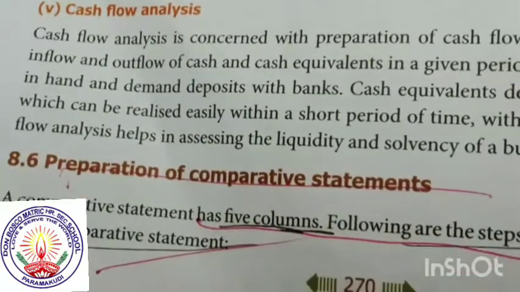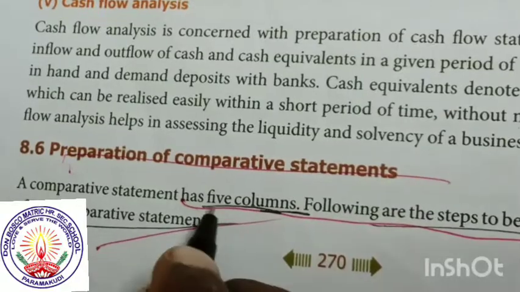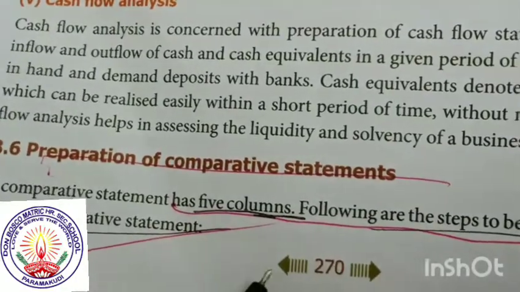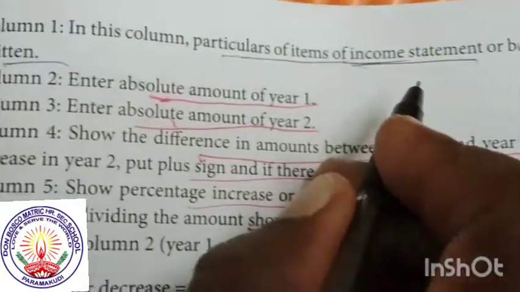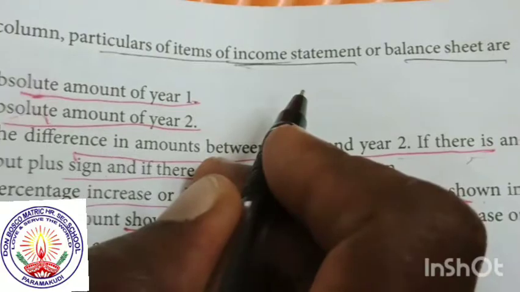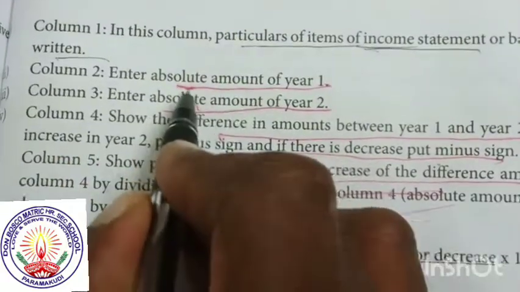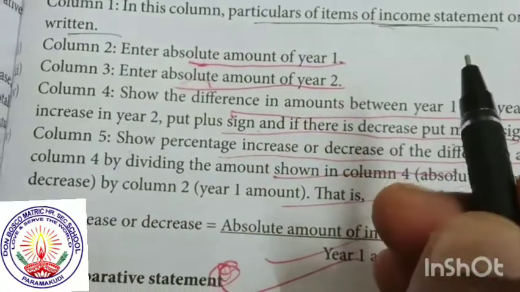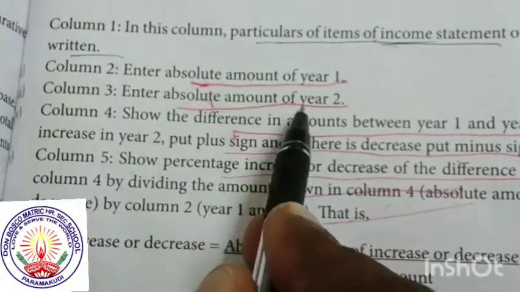Now, how to prepare the comparative statement? The comparative statement has five columns, followed step by step. Column 1: the particular items, the income statement and balance sheet items. Column 2: the absolute amount for the first year. Column 3: the absolute amount for the second year.